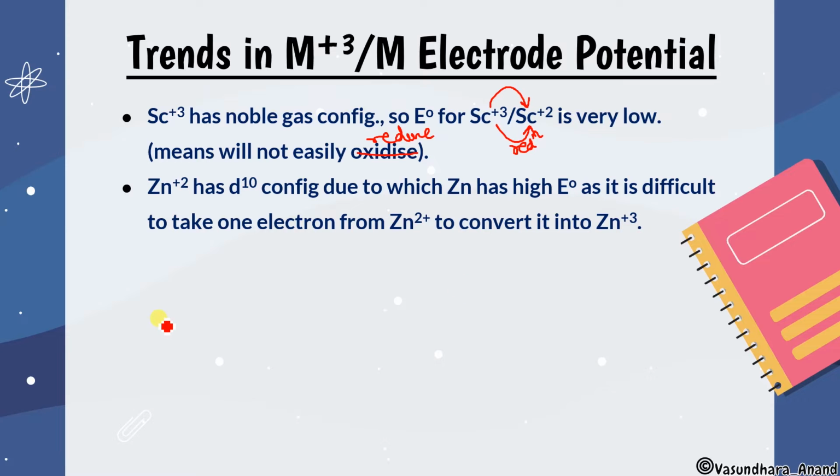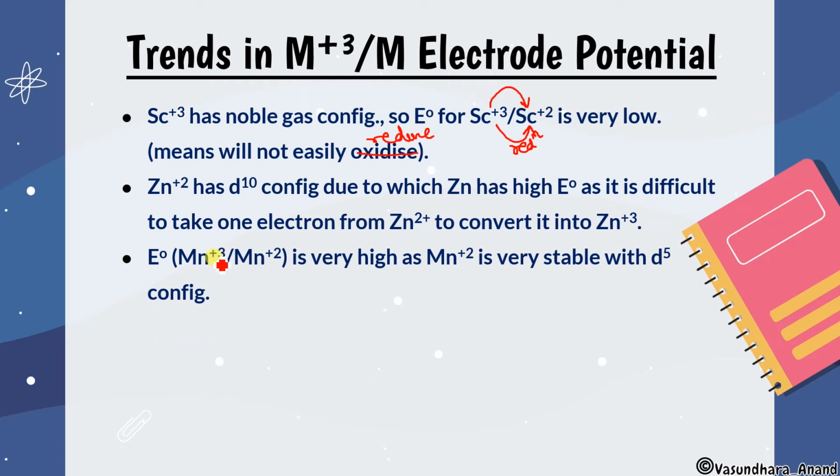Got it? Okay, now the next thing. E naught for Mn plus 3 to Mn plus 2, that is, for Mn plus 3 reducing to Mn plus 2, is very high. Why? If I am talking about Mn plus 3, the configuration will be 3d4, isn't it? But Mn plus 2 is 3d5. So that means Mn plus 2 is more stable than Mn plus 3. So if we want to reduce Mn plus 3 to Mn plus 2, the value will be very high, as Mn plus 2 is very stable with d5 configuration.